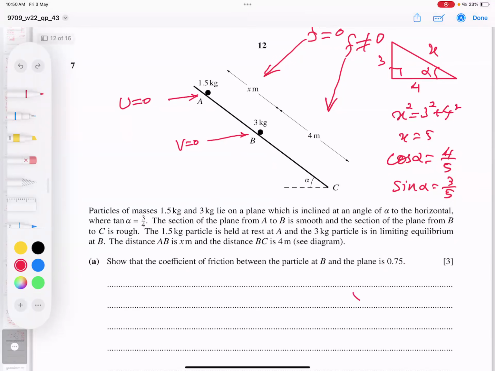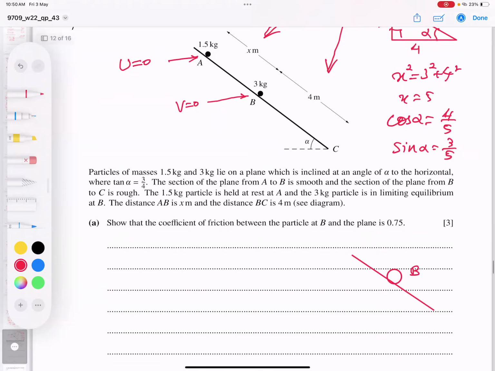In this first part, I will concentrate only on particle B. The mass is 3 kilograms, so the weight is 3 into 10, 30 newtons. The component acting down the slope is 30 sine alpha, and backwards is friction, because it is about to move, not moving.